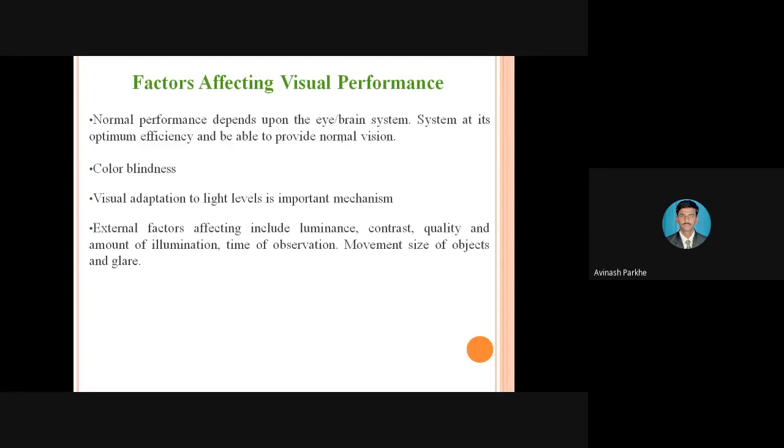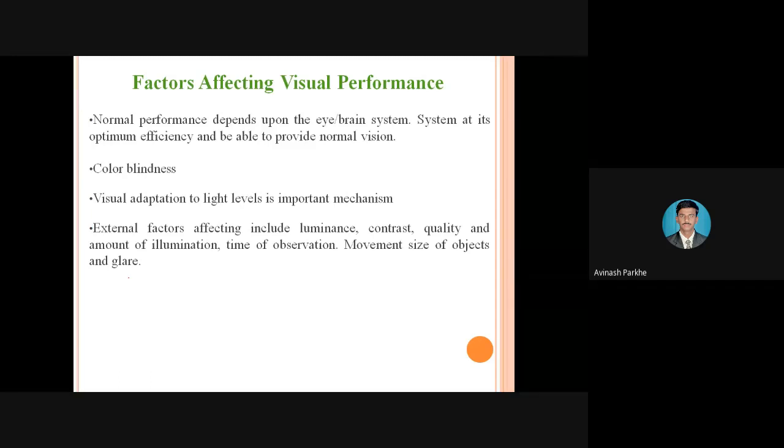So then external factors affecting include luminance, contrast, quality, amount of illumination, time of observation, movement, size of the objects, and the glare. I have given the example. Luminance and contrast relate to which type of brightness is to be provided, then the quality of the light, then the amount of illumination, and the time of observation.